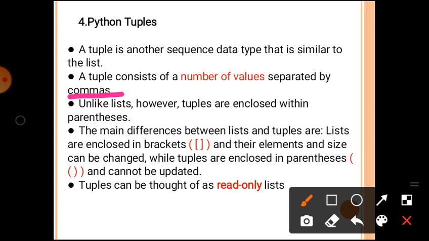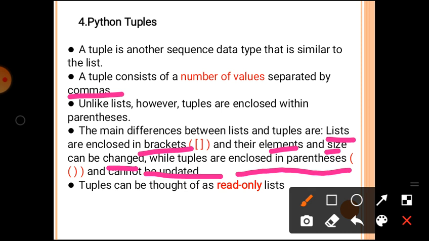The main difference between lists and tuples is that lists are enclosed in square brackets, and their elements and size can be changed. Tuples are enclosed in parentheses, not in square brackets, and their elements and size cannot be updated or changed. This is the difference between tuples and lists.